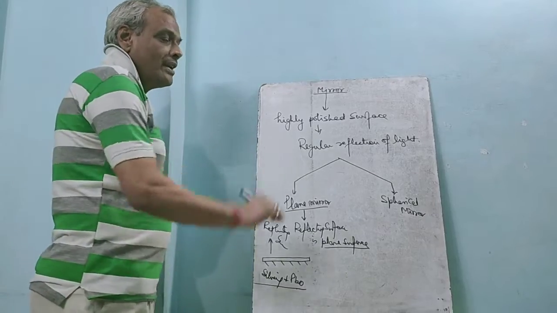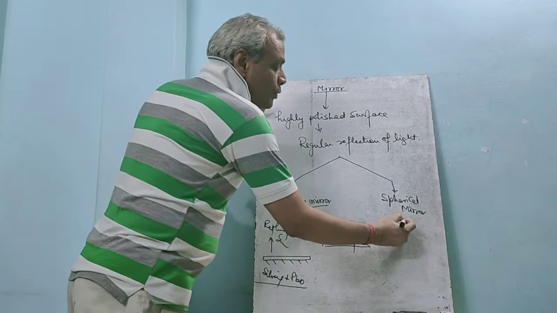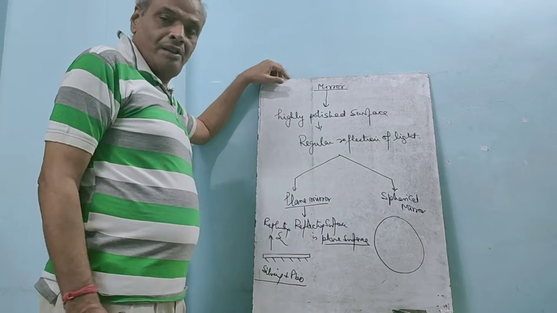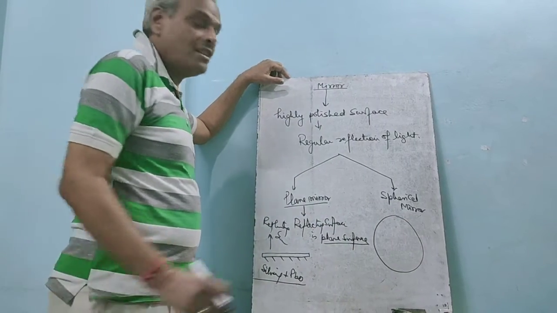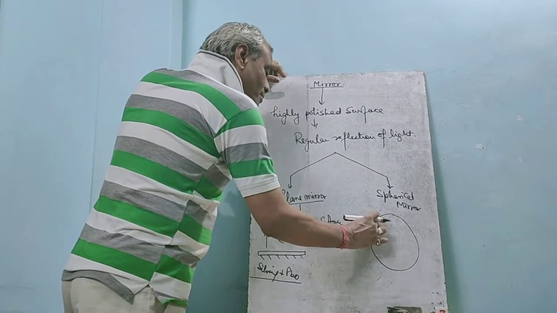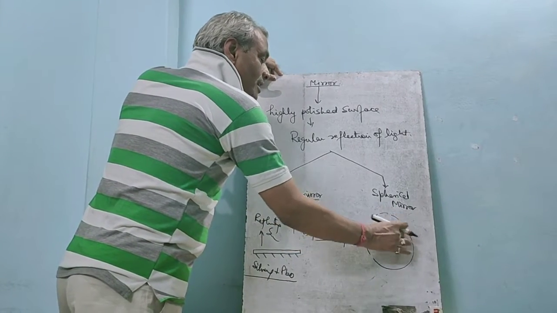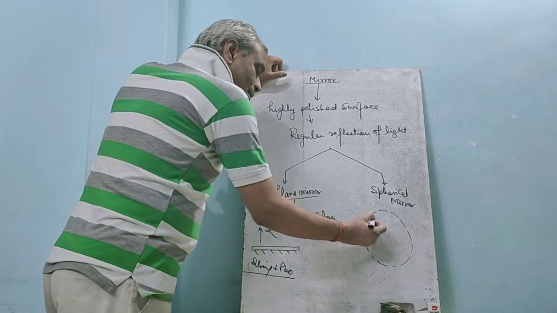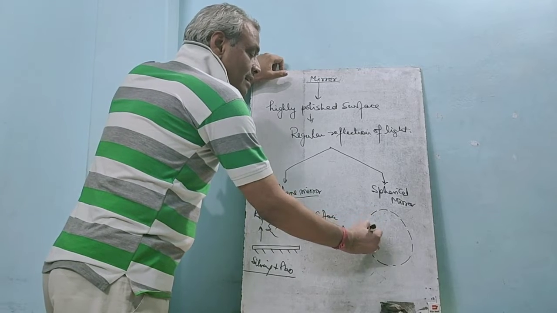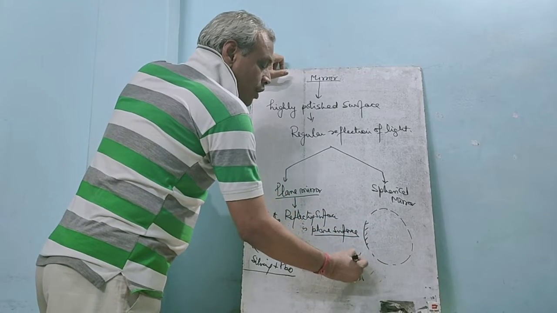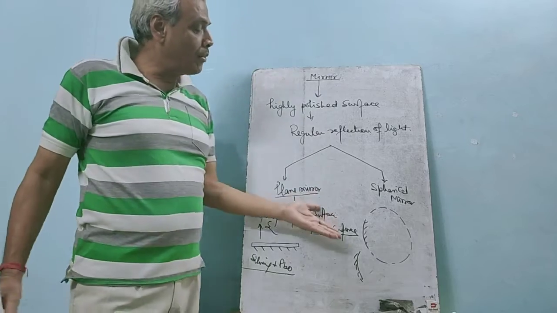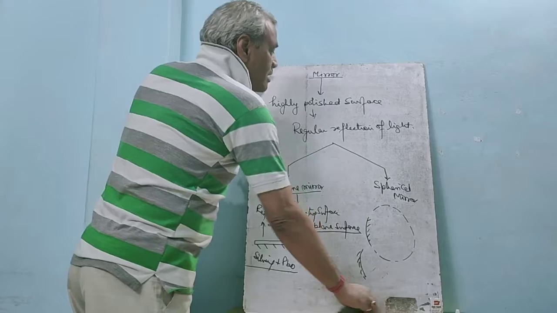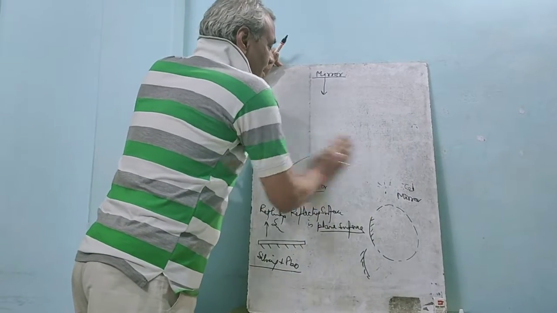Got it? And for a spherical mirror, you take a thin hollow glass sphere and take a small segment from it, and then you polish and silver either of its surfaces, and the mirror formed is called spherical. But at this moment, you need not study spherical mirrors.